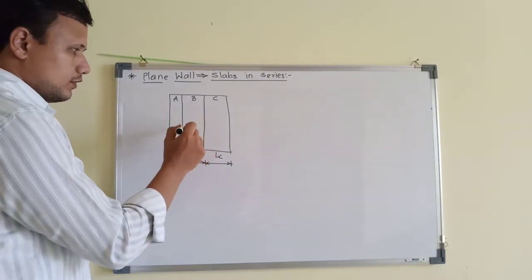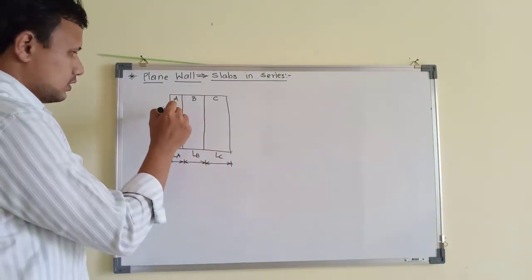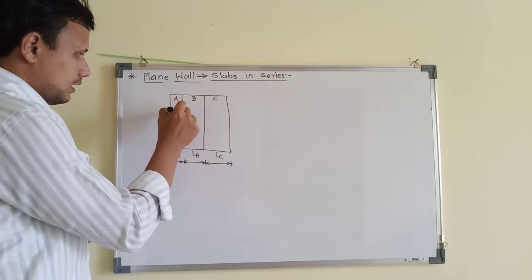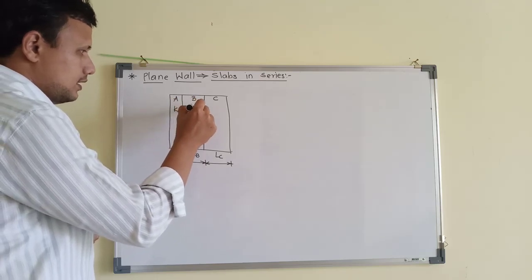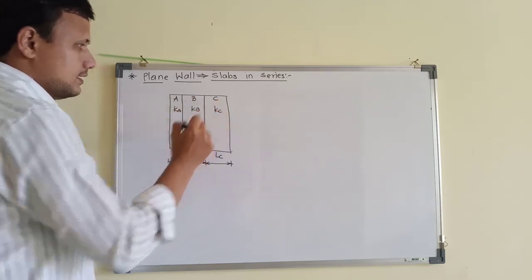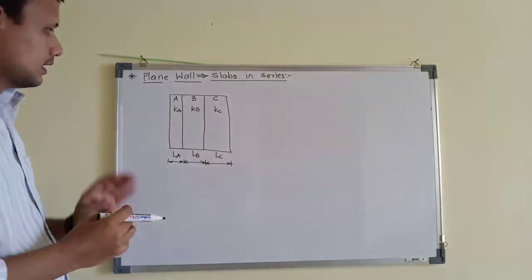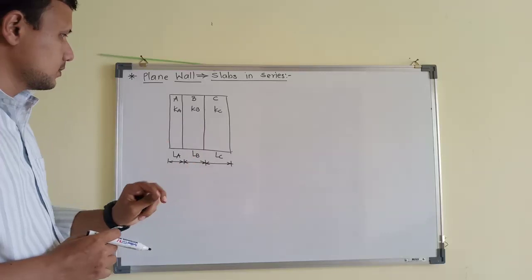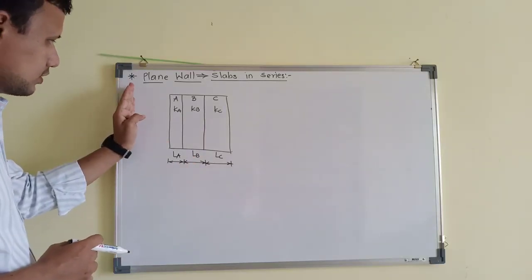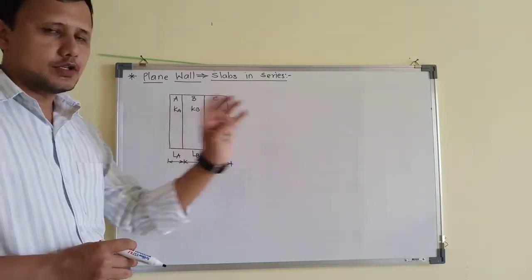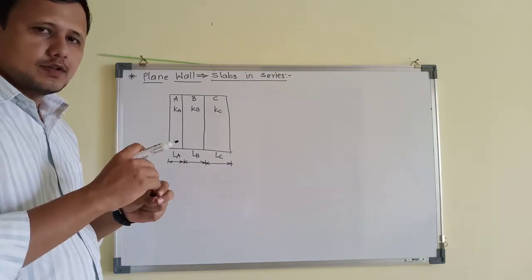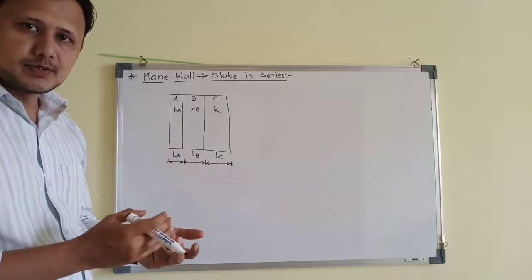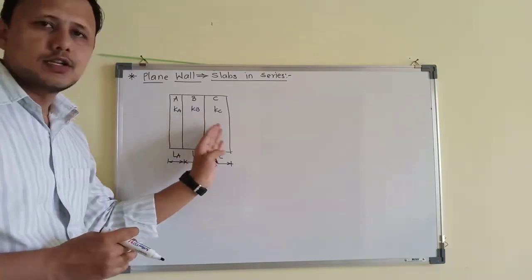Thermal conductivity of every material may be different. So this will be Ka, this will be Kb, and this will be Kc. Let us also assume that it is a combined case of convection and conduction. So there is some fluid temperature on this side and some fluid temperature on this side. If you observe, this is very similar to our previous problem with only two additional walls.